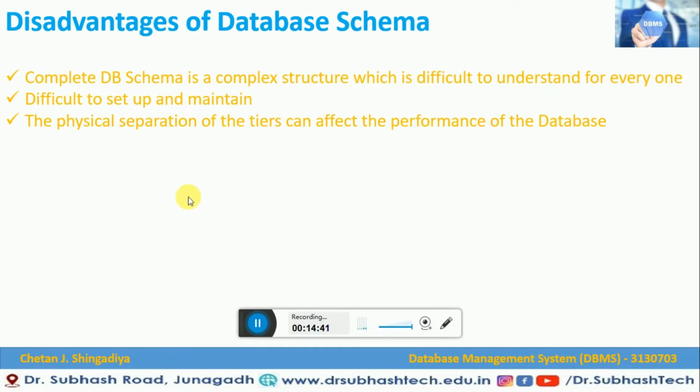Now after understanding the advantages of database schema, let us see what the disadvantages are. The first disadvantage is that a complete database schema is a complex structure which is difficult to understand for everyone. It is difficult to set up and maintain, so maintenance is very difficult when we are using this kind of database schema.